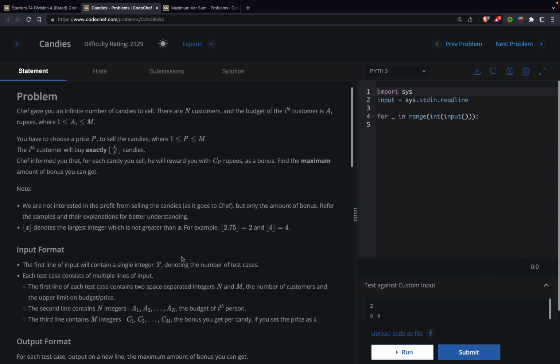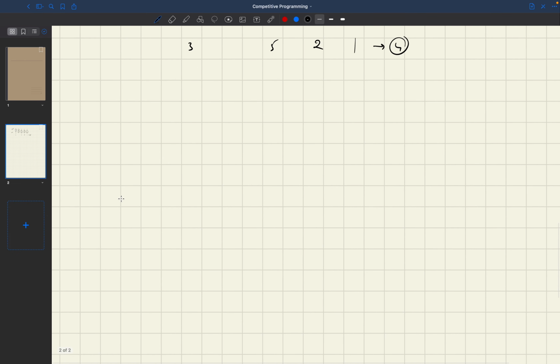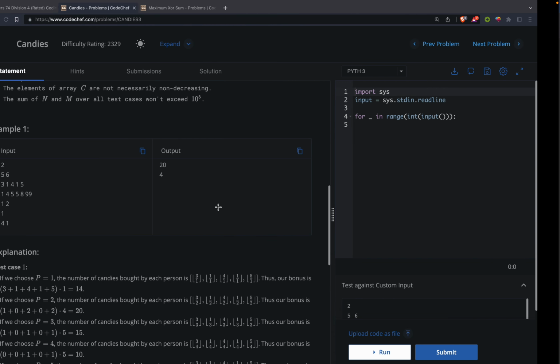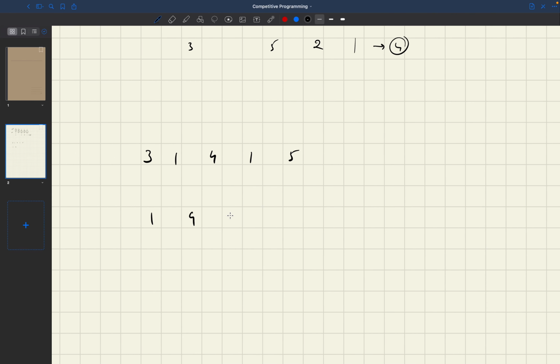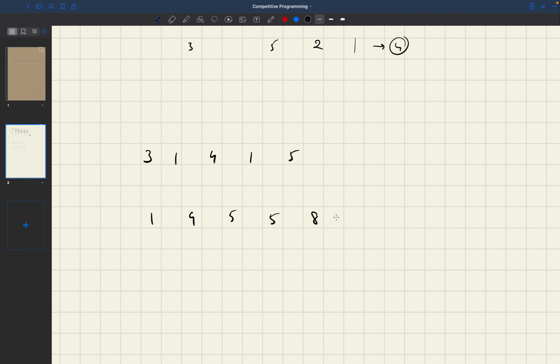So let's understand the problem statement with this sample test case. We have 3, 1, 4, 1 and 5, right? And the C j is given as 1, 4, 5, 5, 5, 5, 8 and 99. And the corresponding prices will be 1, 2, 3, 4, 5 and 6, right?